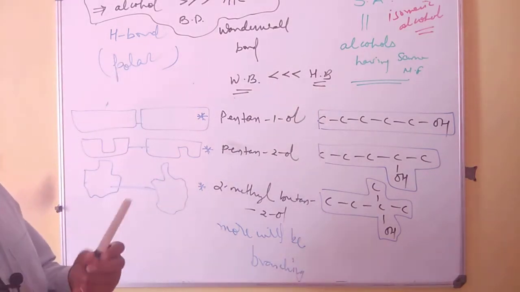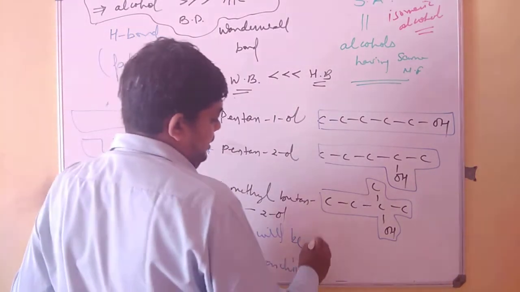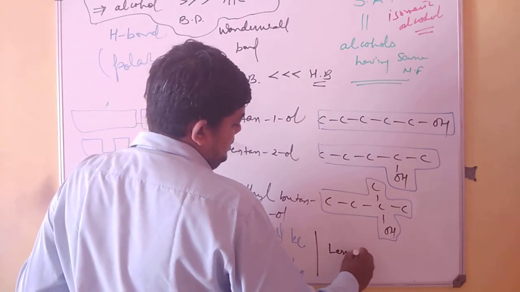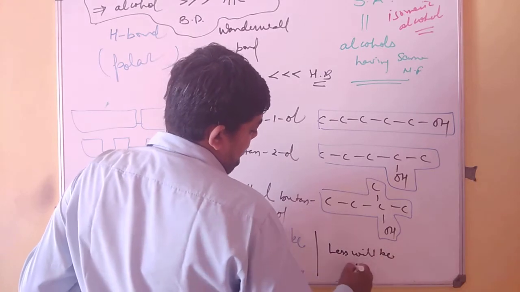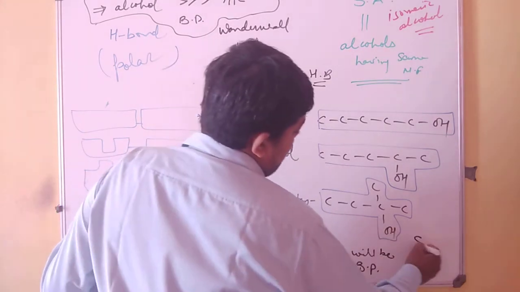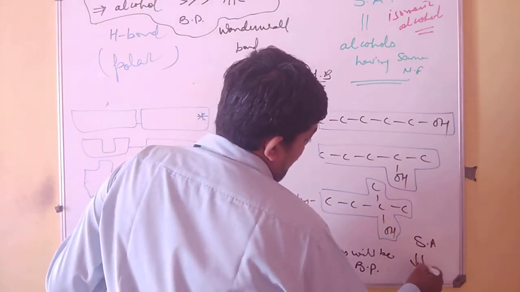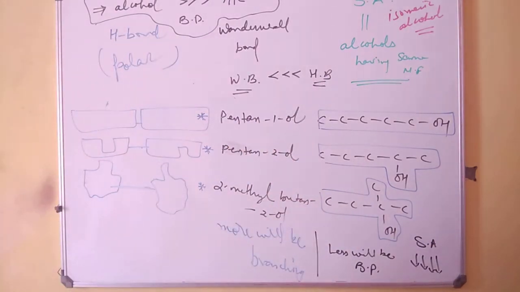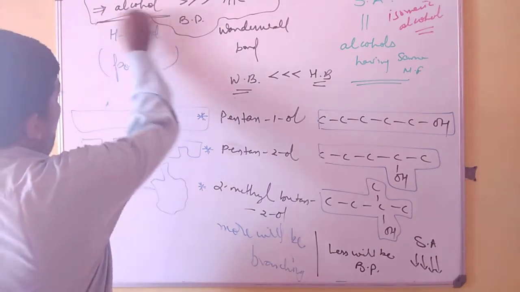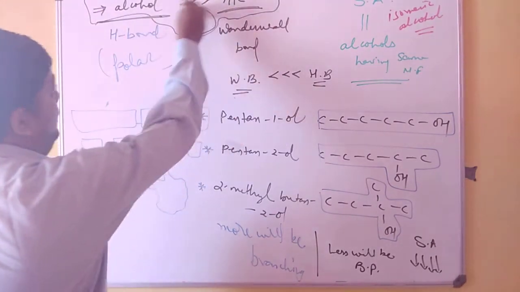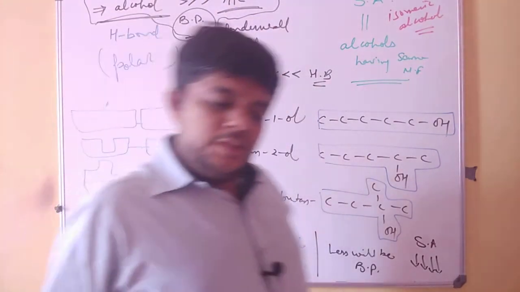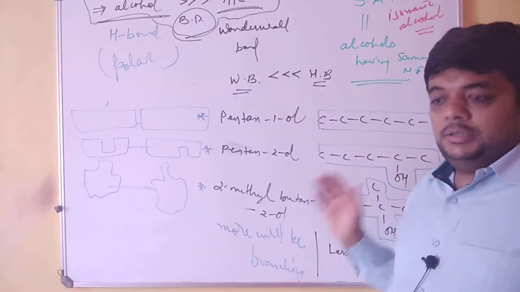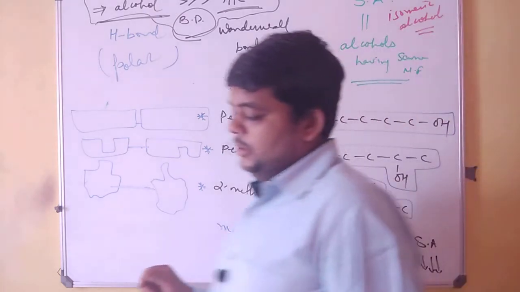And when there is more branching, the boiling point will be less, because surface area decreases. And the boiling points of alcohols are much higher than the boiling points of hydrocarbons. So these are the three aspects that come when you are discussing the boiling point.